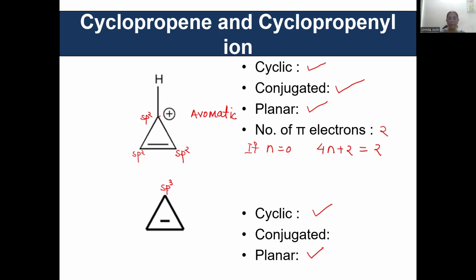This is an sp3 hybrid carbon. So there is a double bond, then a single bond, and after the single bond is an sp3 hybrid carbon, so the next bond is also a single bond. So this structure is not conjugated, and therefore it is non-aromatic. Don't go and check the pi electrons. You can check the number of pi electrons only if these structural features are fulfilled.